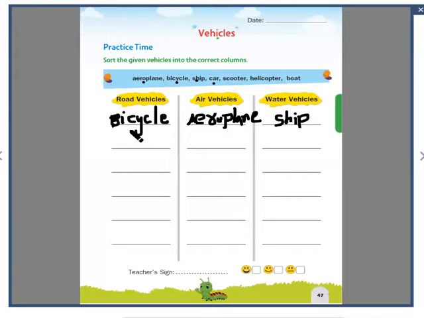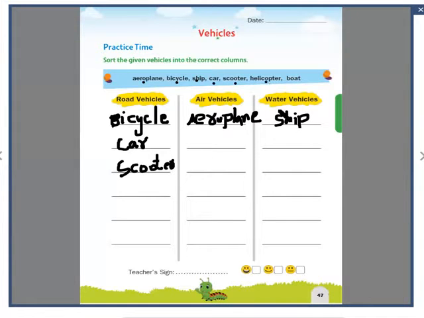Car. A car goes on a road. C-A-R, car. Next, scooter. A scooter also goes on a road. S-C-O-O-T-E-R, scooter.